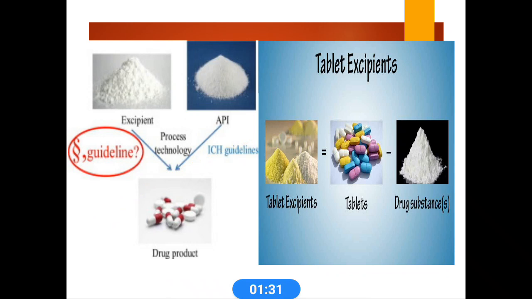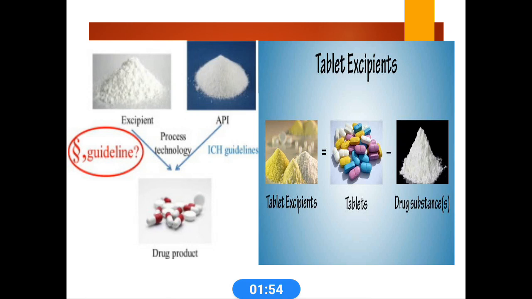Another ingredient is the excipient. What are excipients? Excipients are usually used to give a particular shape to the formulations. They help to increase stability, help to deliver the drug at a desired site, and help to make the preparation more elegant.